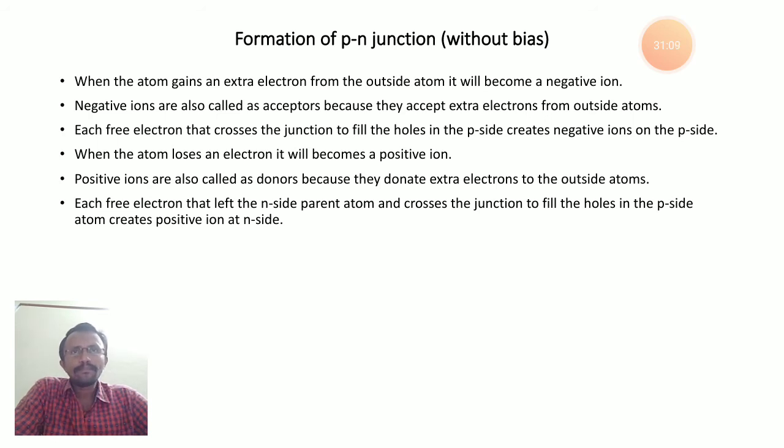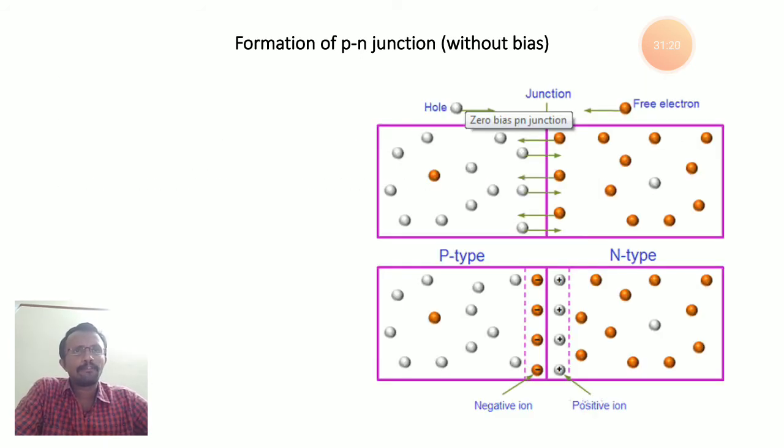Each free electron that crosses the junction to fill the hole on the p side, I already explained clearly in the figure itself. The electrons moving from n type to p type contribute to negative ions. Each free electron contributes to one negative ion. However many electrons move from n type to p type, that many negative ions are present on p type. Similarly, the holes moving from p type to n type contribute to positive ions. So the number of positive ions in n type is decided by the number of holes moving from p type to n type.